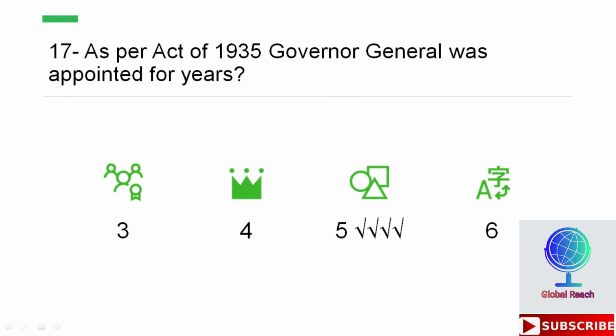As per Act of 1935, Governor General was appointed for how many years? Options are 3, 4, 5, 6. So the correct option here is 5.